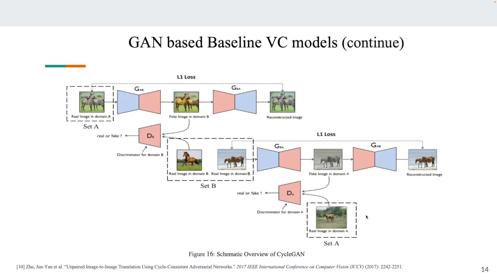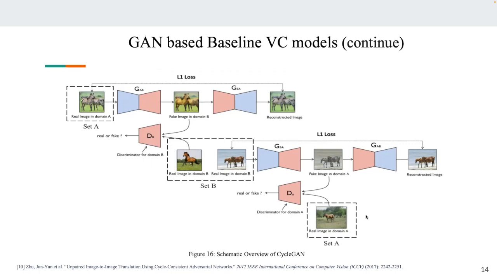After that, G B to A again tries to reconstruct the B domain back to the A domain, and using the L1 loss, which is also called the cycle consistency loss, it tries to understand whether the content information has been distorted or not.